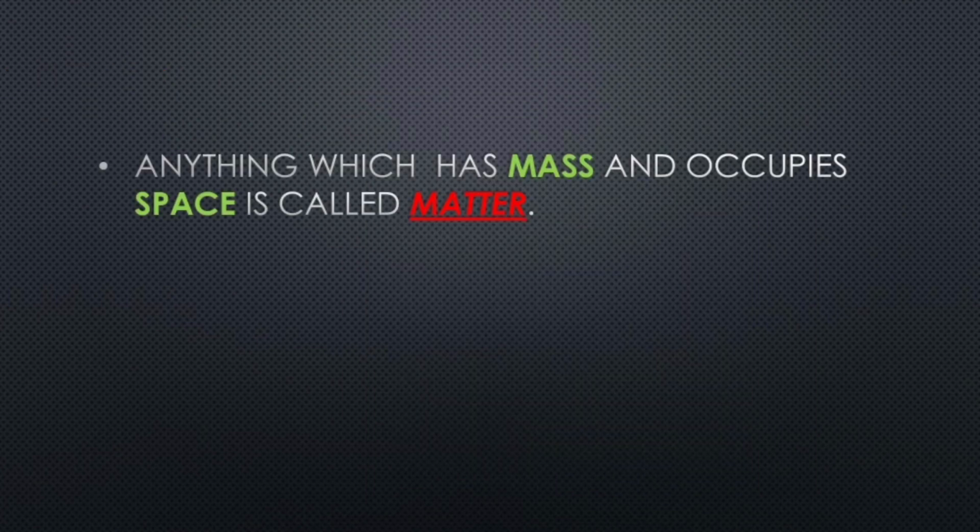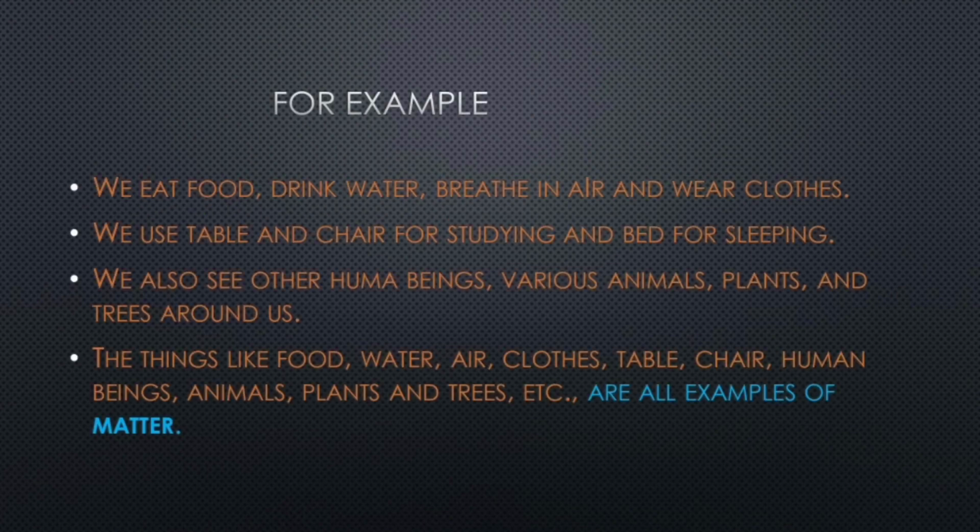Let's summarize once again. Matter is everything that has mass and occupies space. Some examples: food, water, air, clothes, table, chair, bed, human beings, various animals, plants and trees. All these are matter.